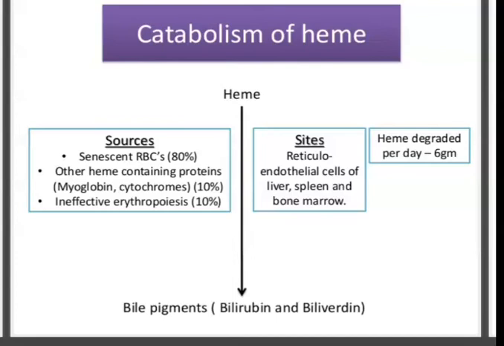The sites of catabolism of heme are the reticuloendothelial cells of the liver, spleen and bone marrow. As we said, 6 grams of heme is degraded per day. Heme is converted into the bile pigments, bilirubin and biliverdin.